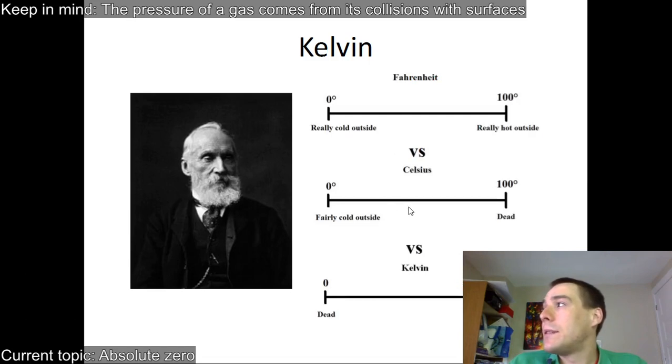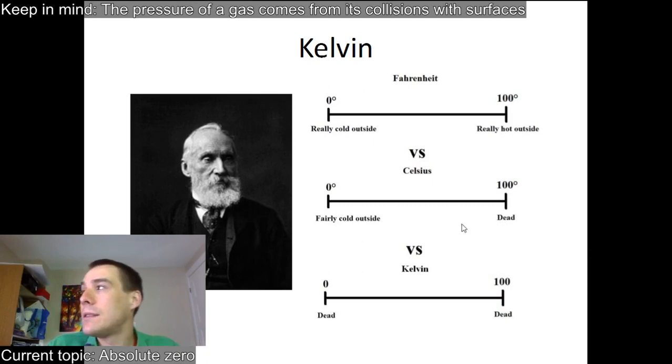That's just a stupid meme here. Fahrenheit, 0 degrees is cold, 100 degrees is hot. 0 degrees Celsius is pretty cold versus dead. And then in Kelvin, 0 Kelvin is dead. No degrees, 0 is dead. And 100 is still dead because 100 Kelvin is minus 200 degrees Celsius. Minus 173.